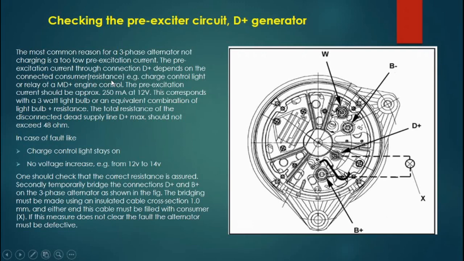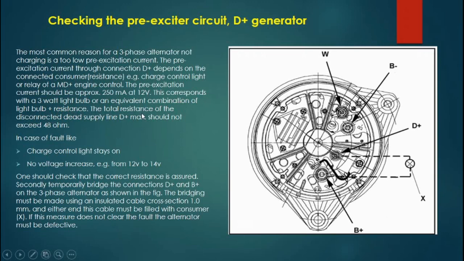Consumer resistance means the bulb, the charge control light, or the relay of the D plus engine controller. The pre-excitation current should be approximately 250 milliamperes at 12 volts. This corresponds to a 3 watt light bulb or an equivalent combination of light bulb plus resistance.